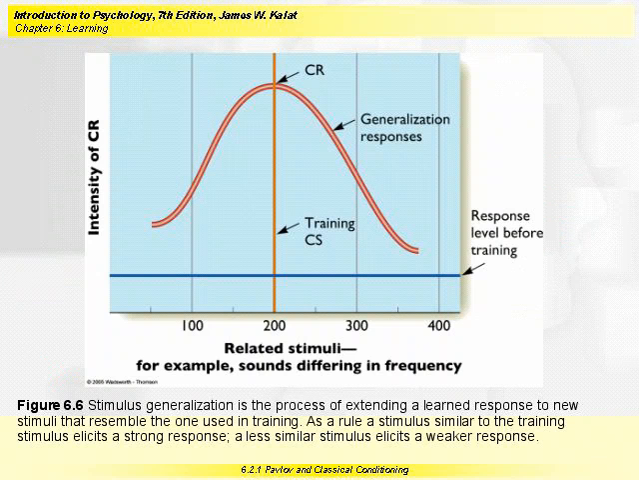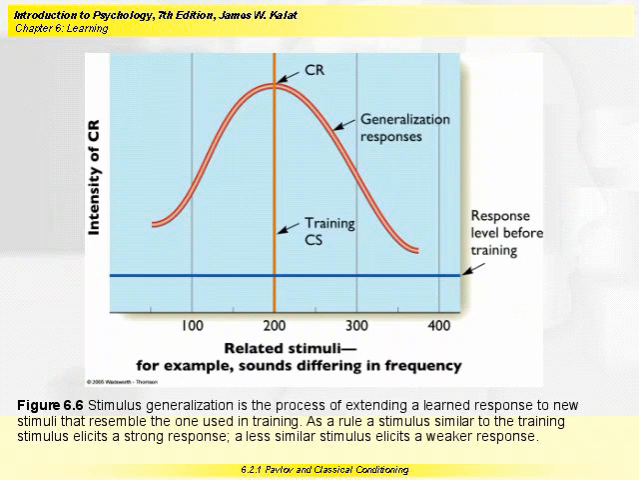On the x-axis, we have the frequency of the conditioned stimuli. In the middle is the original CS at 200. And on the y-axis, we have the intensity of the conditioned response, whatever that response is, maybe salivation. And you can see that the strongest response, the most salivation, is produced by the original CS. And to either side, the less similar the new stimulus is to the original, the weaker the CR, the weaker the amount of salivation.